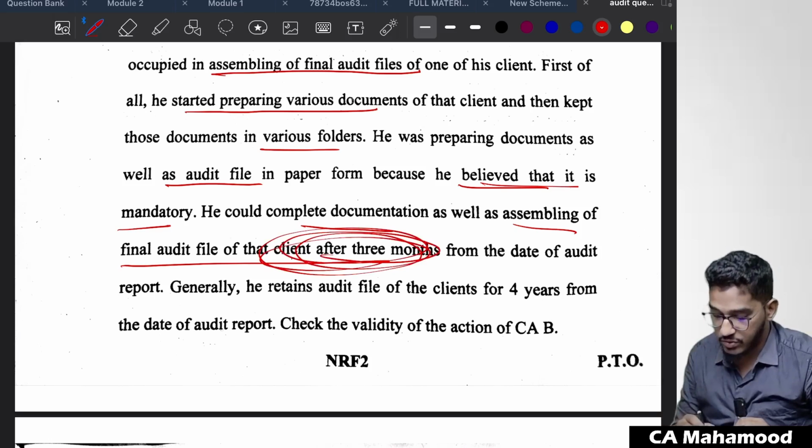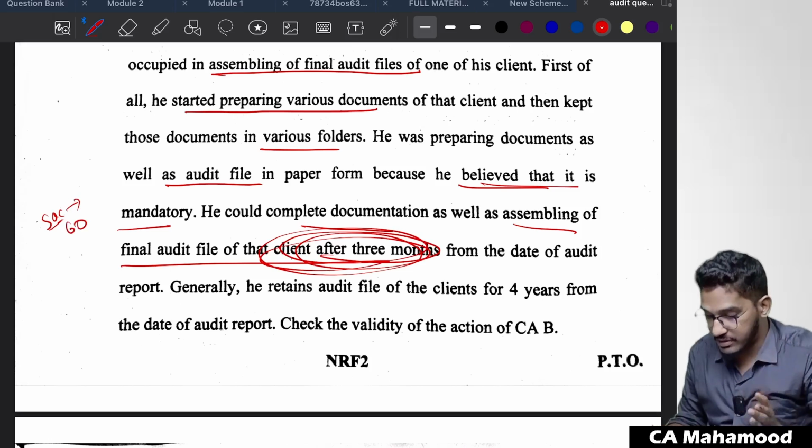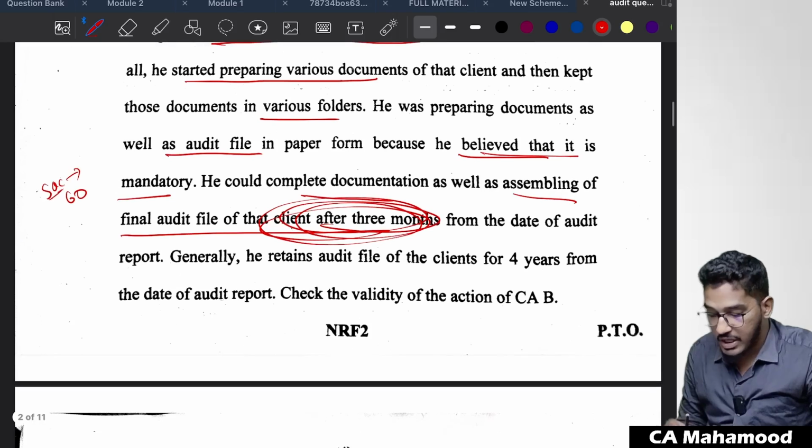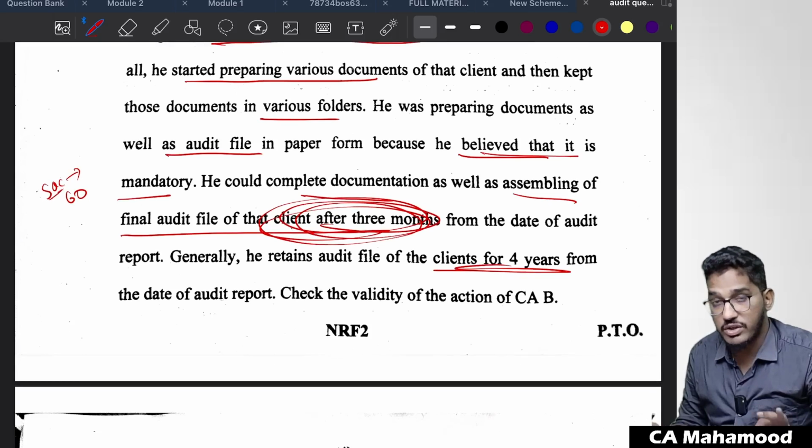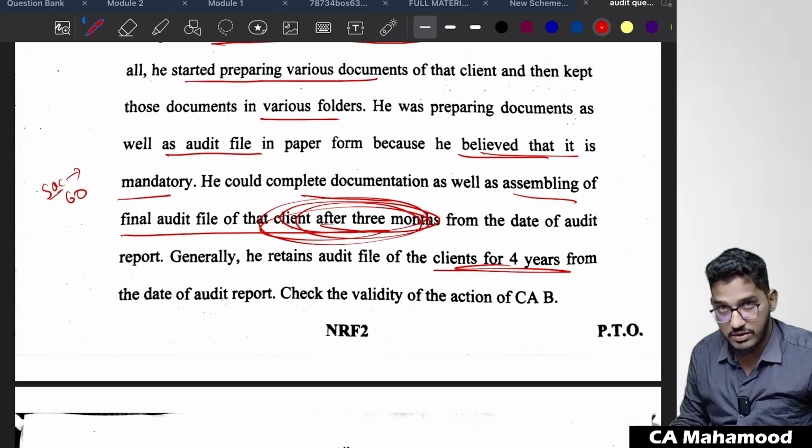Do you think it is acceptable? No. Why? Because SQC1 says you have to assemble the audit file within 60 days from the date of the auditor's report. They are telling after 3 months from the date of the auditor's report. That is wrong actually. So generally, he retains the audit file of the client for 4 years. Do you think it is correct? No. Why? Because SQC1 says you have to retain the audit documentation for a period of 7 years from the date of the auditor's report.